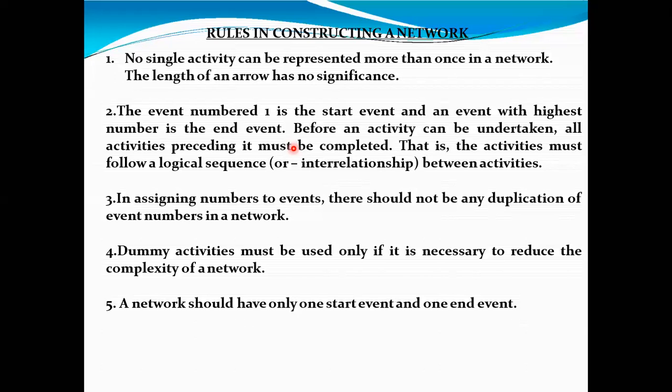Then in assigning the numbers to the events, there should not be any duplication of the numbers. Suppose from node 1 you have shown 2 arrows, then for those 2 arrows, you know 2 nodes are coming. For those 2 nodes you can't give the numbers like 2, 2. If you give number 2, then the next will be 3, like this. So duplication of numbers should be avoided. That is the important part, because otherwise difficulties may be created in the further calculation parts.